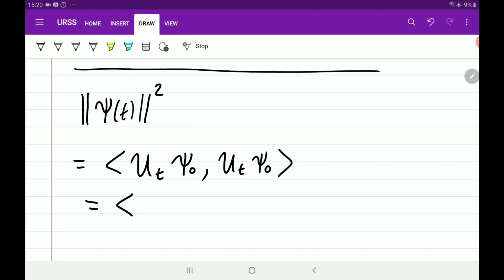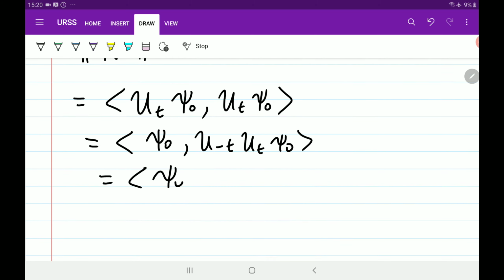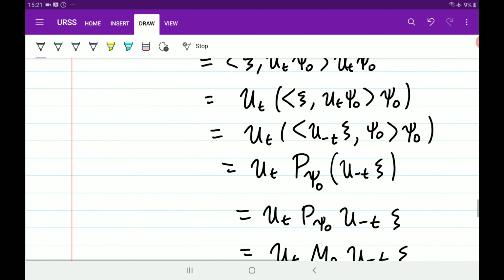If you throw this to the other side, you get this, and this is psi naught, which is just 1. So the significance of this operator is that since it's unitary, it doesn't change the size of the vector. A unitary operator never changes the size of the vector. So that's the proof.